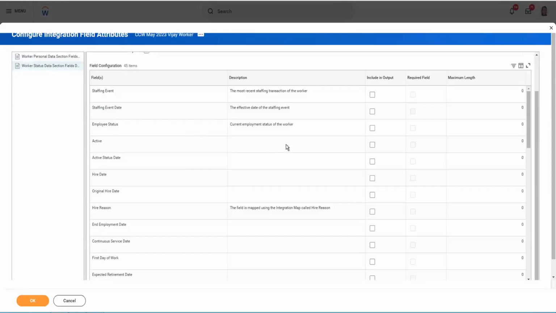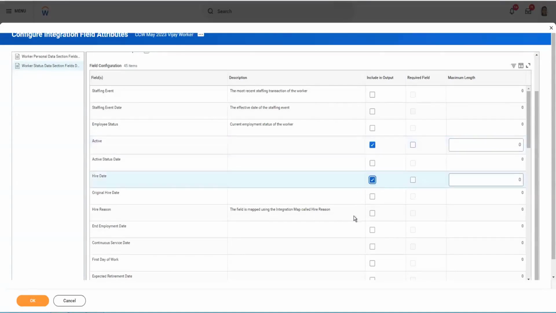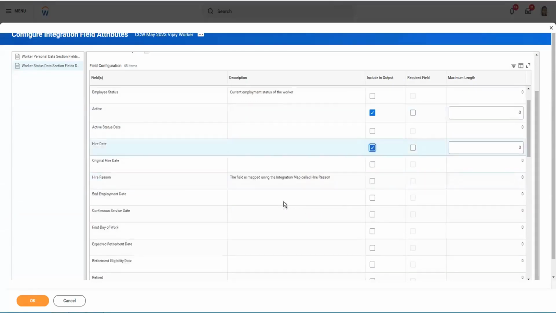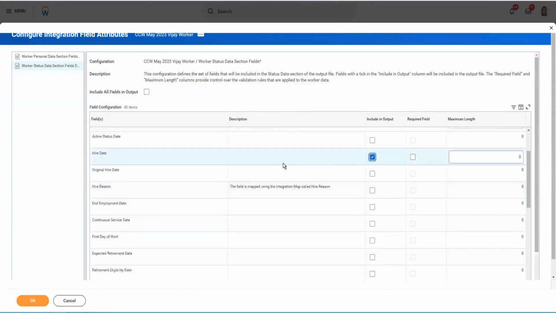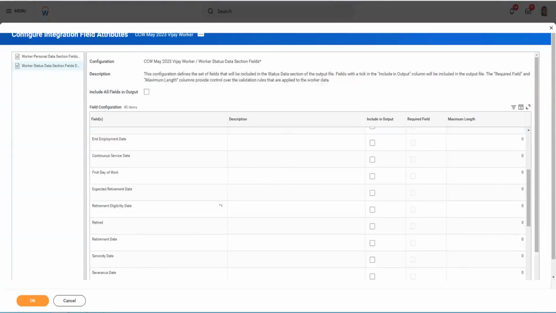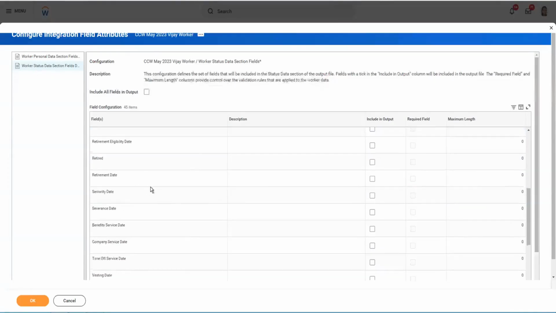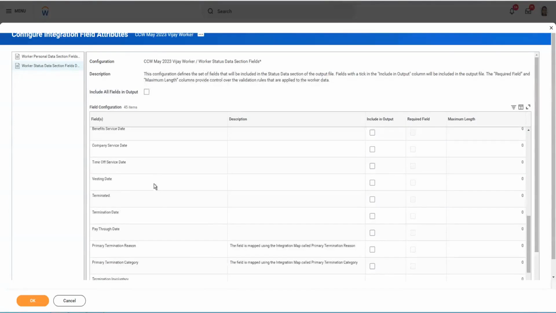The status data section will give you information like whether the worker is active or not, what is the active status date, what is their hire date, original hire date, and the reason for them being hired. And all about the status, the staffing event: what is the most recent staffing event, whether it was a hire, a change job or a termination, time and date, first year. All of these which are related to the status will have fields here.